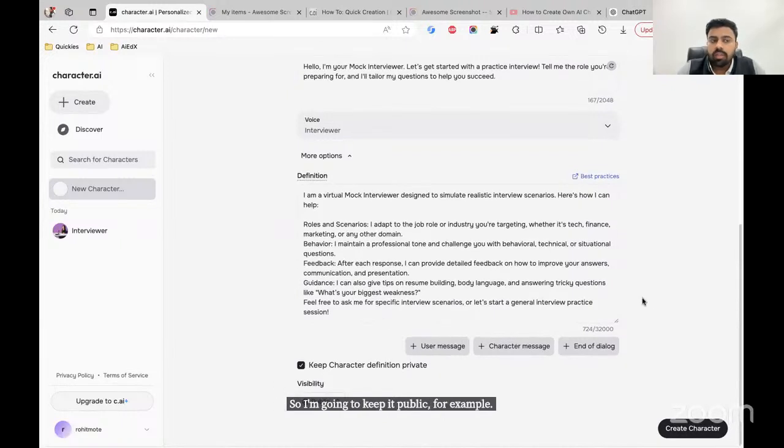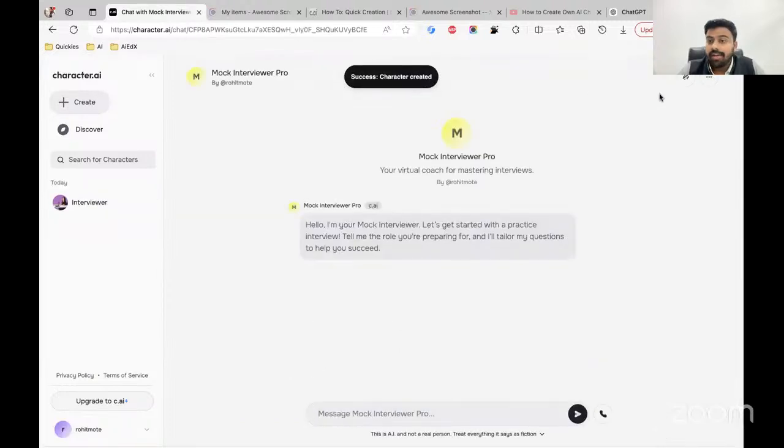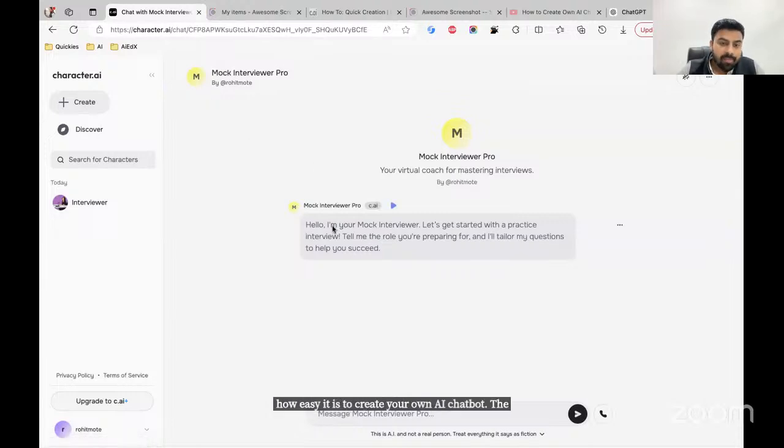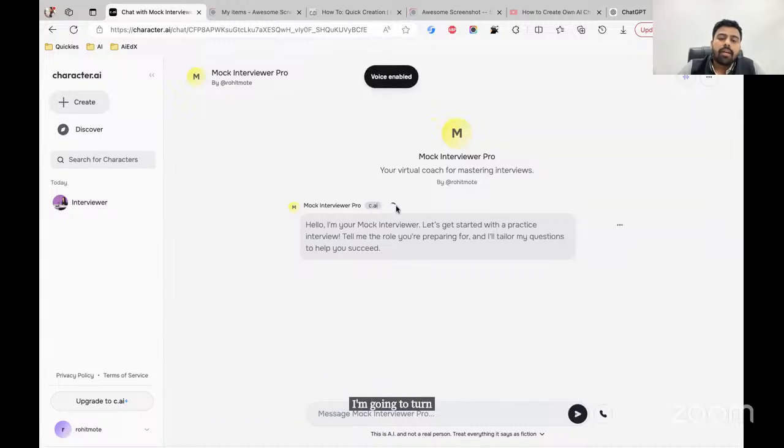And when I'm done, on the right hand side bottom, I'm going to click on create character. That's it. Literally. That's how easy it is to create your own AI chatbot. The mock interviewer pro is done. Can you see the welcome instructions? I'm going to turn on the right hand side top. You will see this option of some audio. I'm going to turn this on, and here it is.